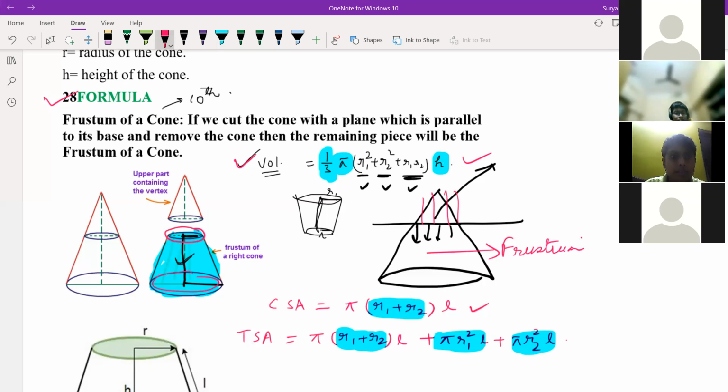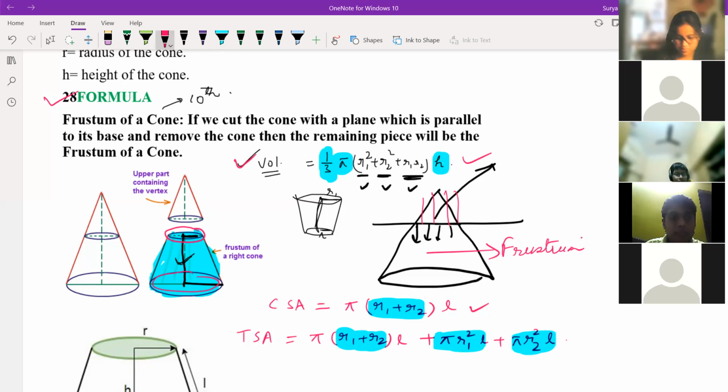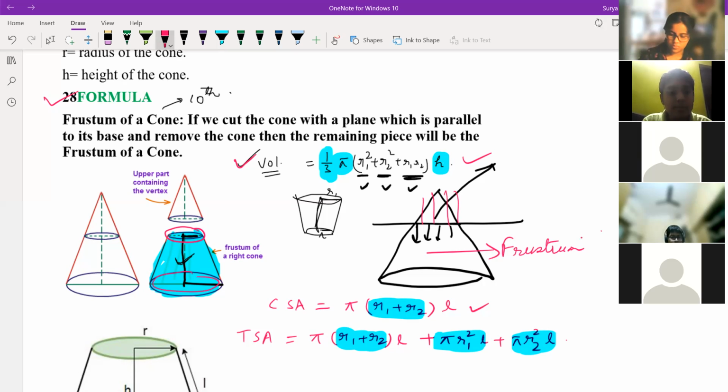So let me ask you a few questions now about the formulas. Saritwik, tell me the CSA of cone. CSA of cone is pi RL. Okay.